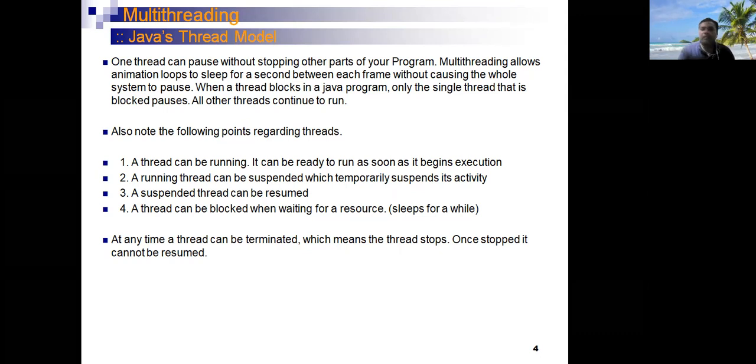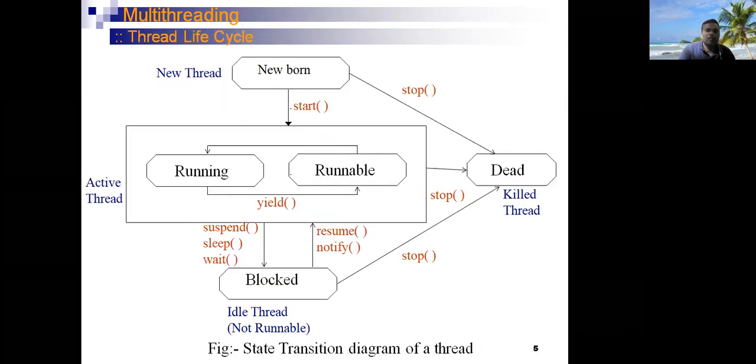Once a thread is killed or stopped, we cannot resume its execution. Here, the life cycle of a thread is shown. The life cycle of a thread goes through a number of phases. One is the newborn state, next is the active state, next is the block state, and next is the dead state. These are the various stages through which a thread goes in its life cycle.